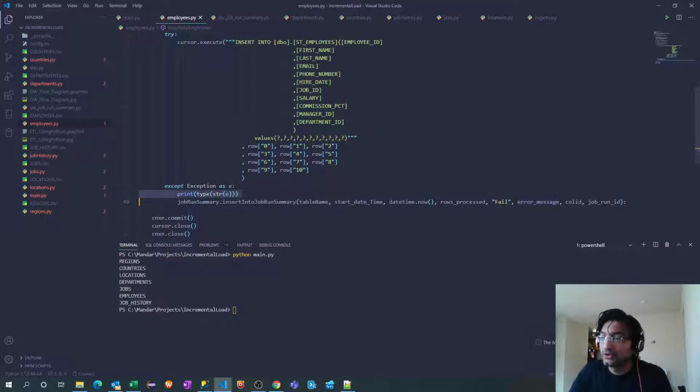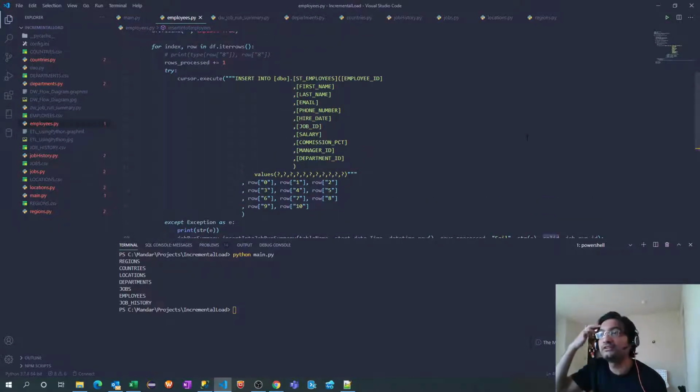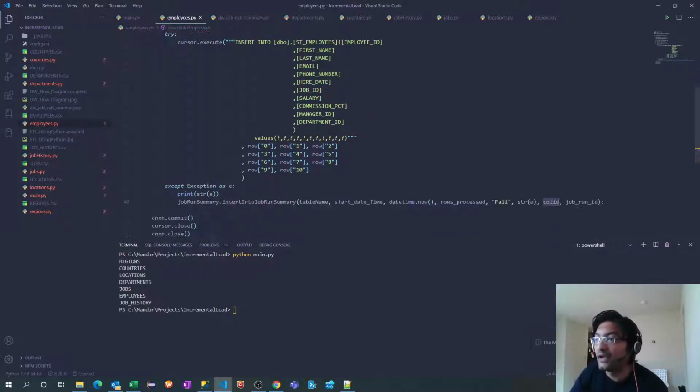So we don't need this type. I will remove this and I will copy this. Now what is column ID? Column ID is the primary column, as I said. In this particular case for employees, employee ID is the primary column, and that is nothing but this.